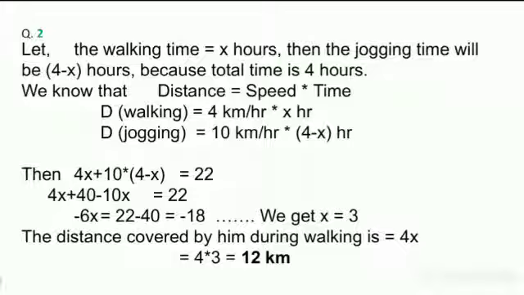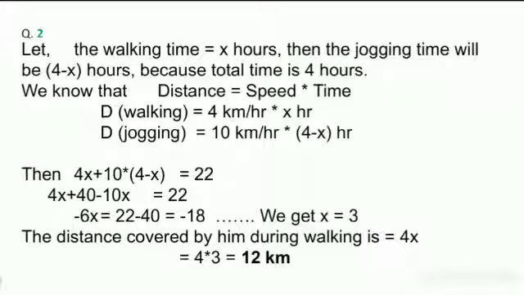We know that distance equals speed into time. So walking distance is 4 kilometers into x, and jogging distance is 10 kilometers into 4 minus x.